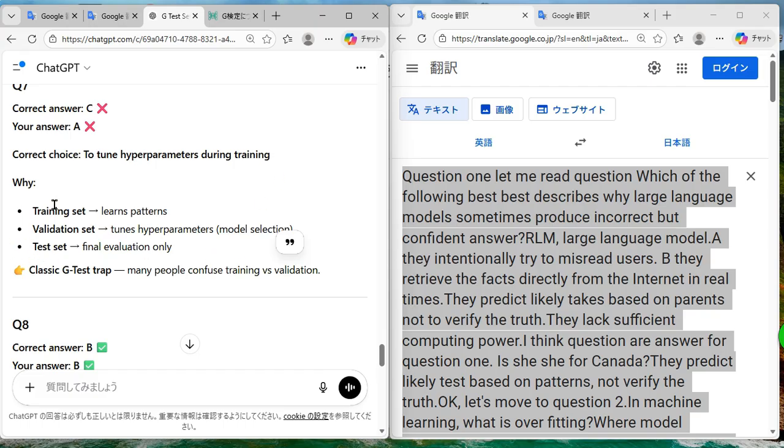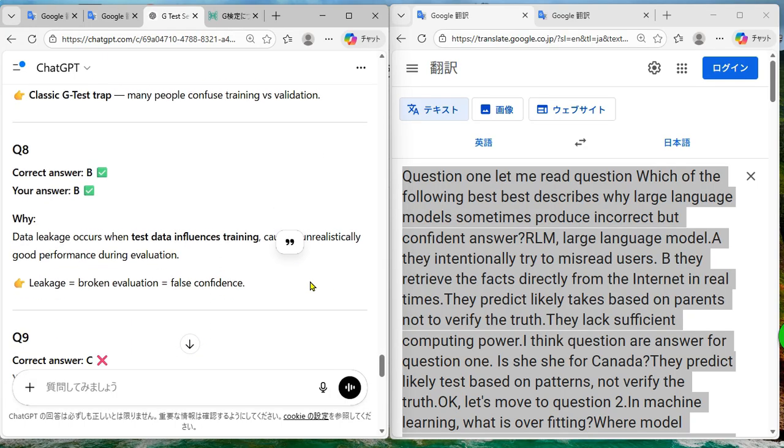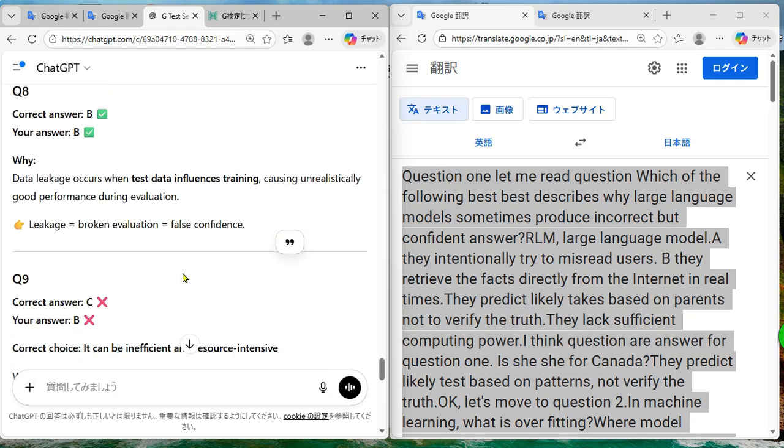Why? Training set learns patterns. Validation set tunes hyperparameters and selects models. Test set is for final evaluation. A classic G-test trap. Many people confuse training versus validation. Question 8 正解ですね。Why? Data leakage occurs when test data influences training, causing unrealistically good performance during evaluation. Leakage means broken evaluation and false confidence.